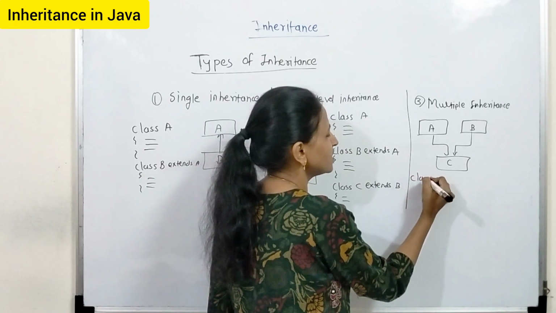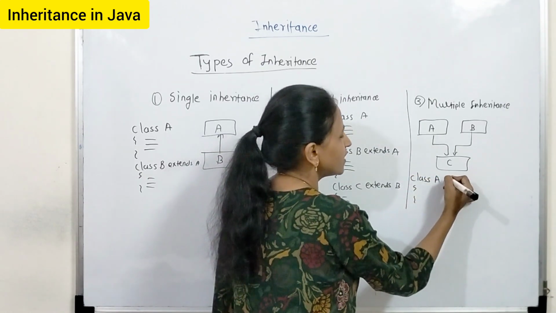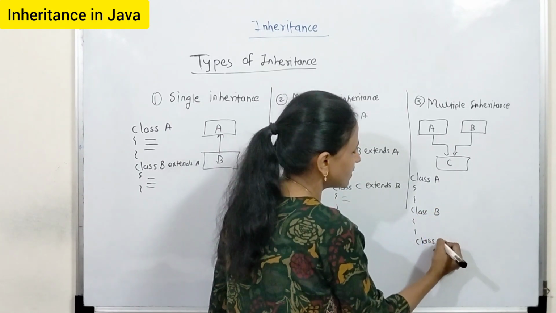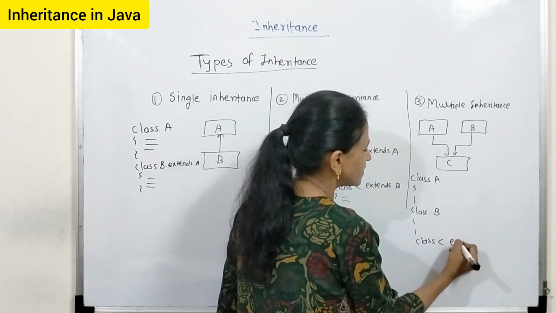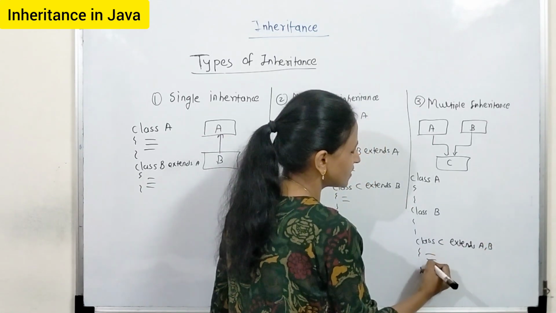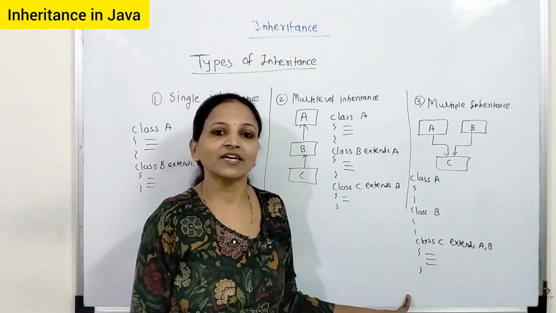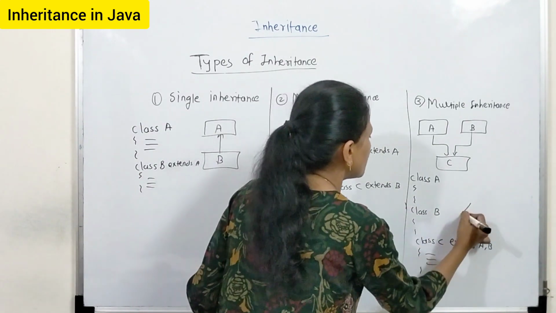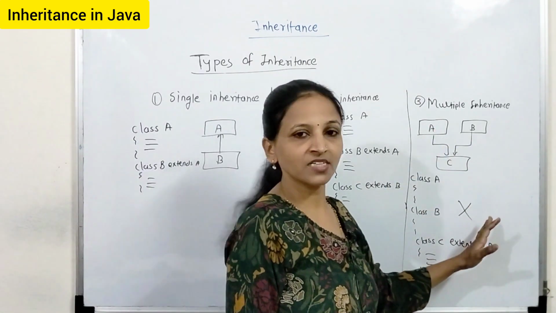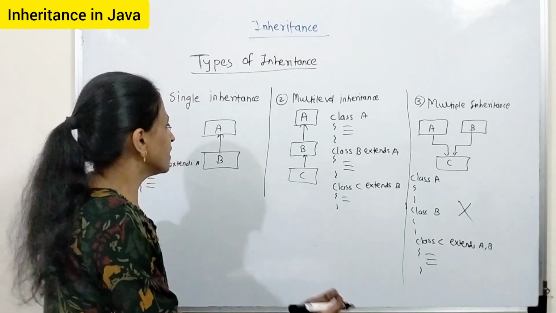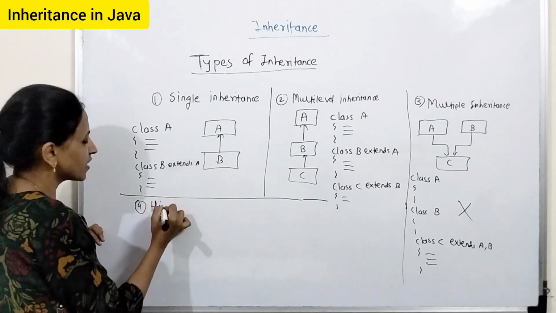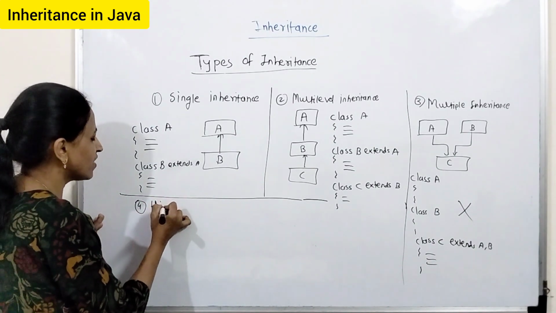Suppose you try to write like this. Let class A be created, then class B, and suppose you write class C extends A, B. If you try to write this, then you will get a compile time error. This is not valid in Java, not supported by Java. But you must know what multiple inheritance is. Like C++ supports multiple inheritance. Now the next is hierarchical inheritance. That is again supported by Java, perfectly valid in Java.